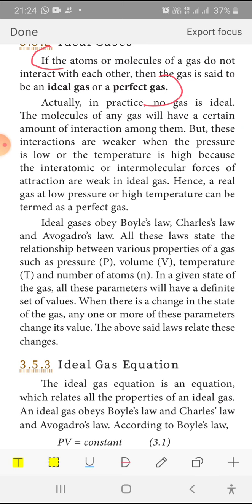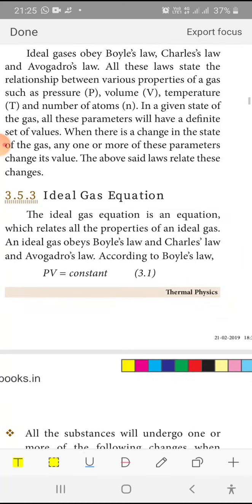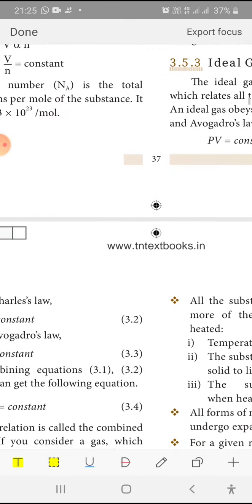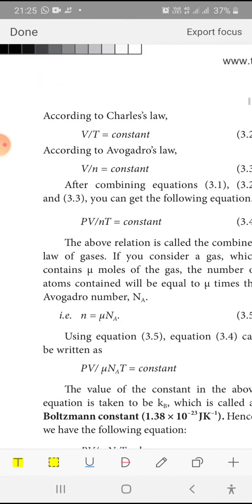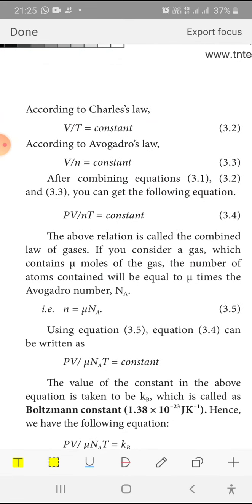When there is a change in the state of the gas, any one or more of these parameters, pressure, volume and temperature, changes its value. The above laws are related to the ideal gas equation. First, Boyle's law: PV is equal to constant. Then Charles's law: V by T is equal to constant. V by N is equal to constant, Avogadro's law.